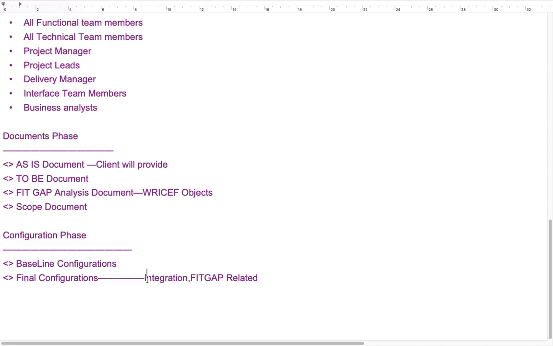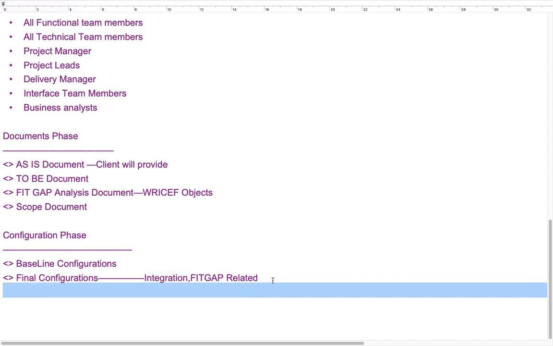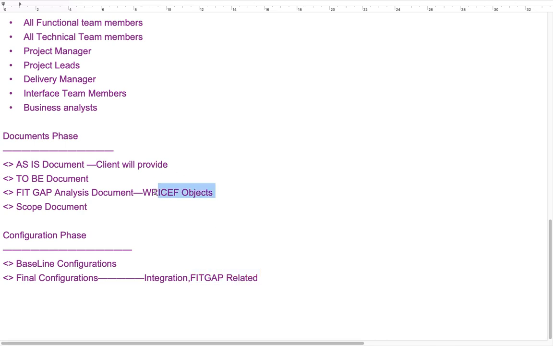Integration means other teams' involvement is there. For the SAP FI module, integrations are there with the FI module, PP, PS, HR, and SD. So HR people will do HR configuration, other people will do their configuration, then we have to integrate the business, right? That is the reason these things will be conducted. Lastly, integration and fit gap related stuff. Fit gap means RICEFW object customizations. These things will be done on paper. We have to write the FS document, the functional specification document.